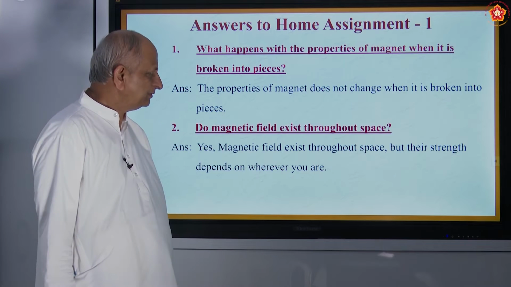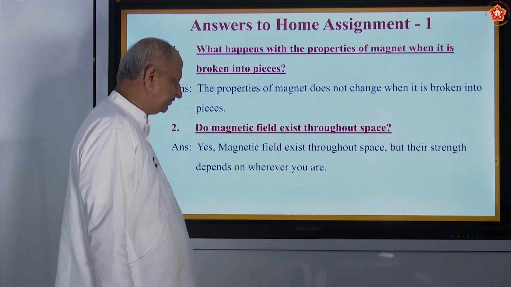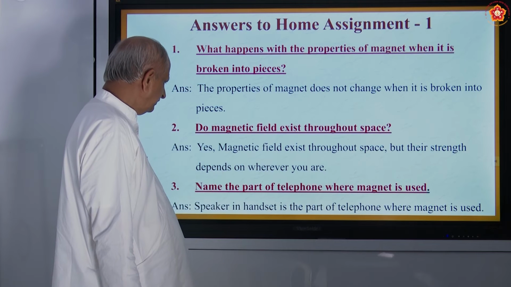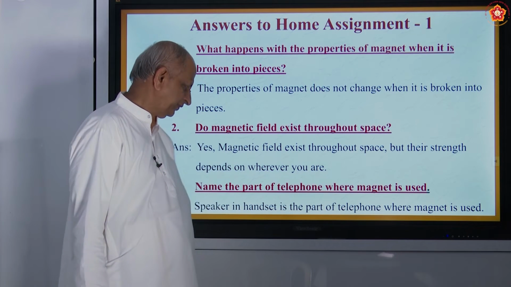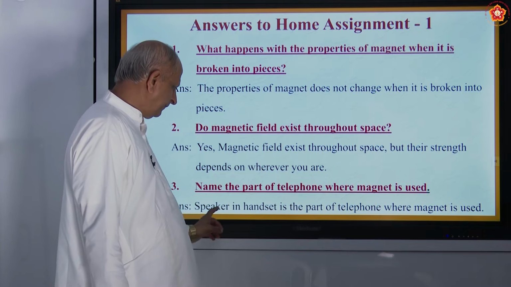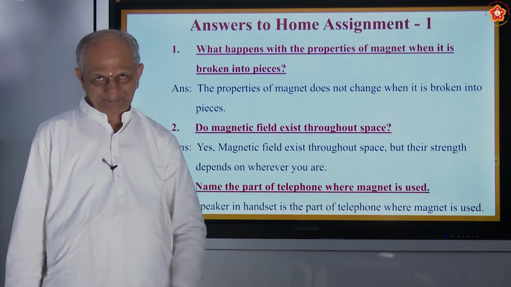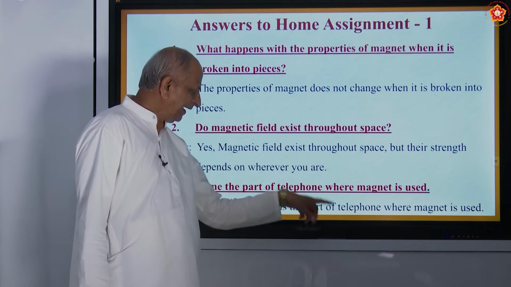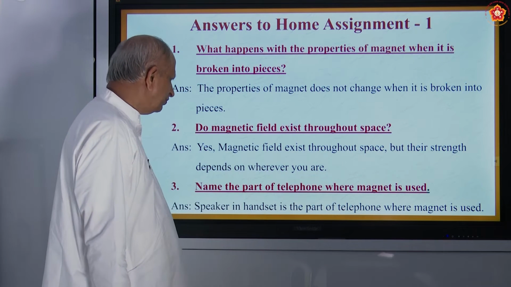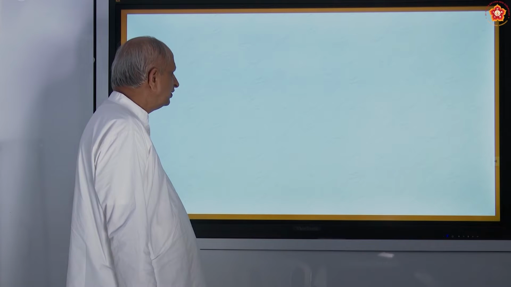But anyway, it is an unseen force that can be experienced. Name the part of a telephone where a magnet is used. You have heard about the speaker, right? In a telephone there is a speaker, and there is a magnet in it. That is how a magnet is made use of in telephones.